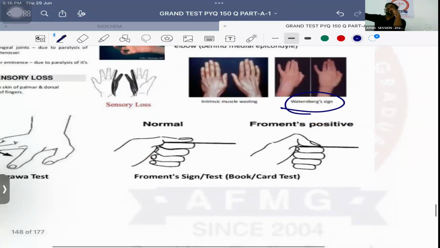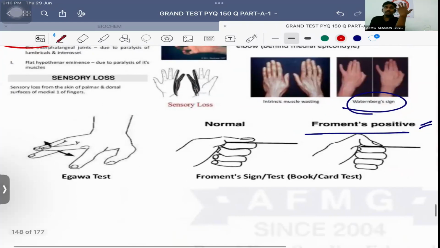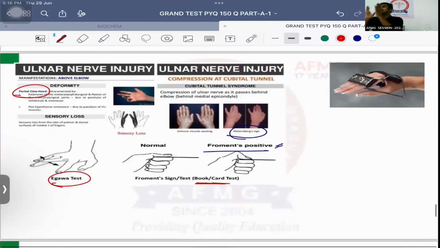I'm not able to hold the paper usually with the help of adduction. I'm holding it with the help of flexion. This is known as Froment's test or the Froment's sign. That is also positive in ulnar nerve injury. It is also known as book test or the card test. I'm not able to move my fingers. That is known as Igawa test. Majority of intrinsic muscles of hand are innervated by ulnar nerve. It innervates small muscles of the hand. Therefore, it is known as musician's nerve as well.